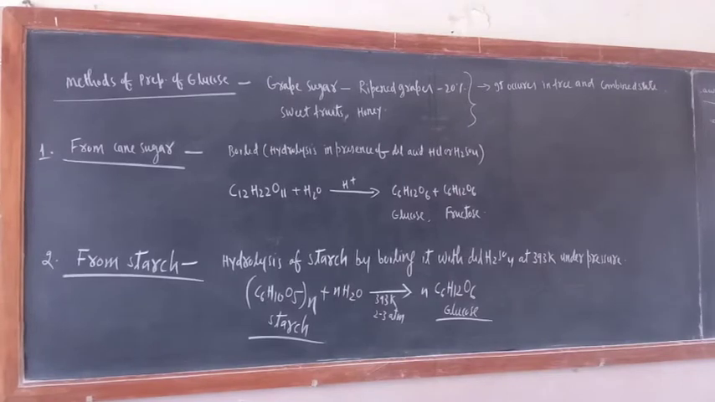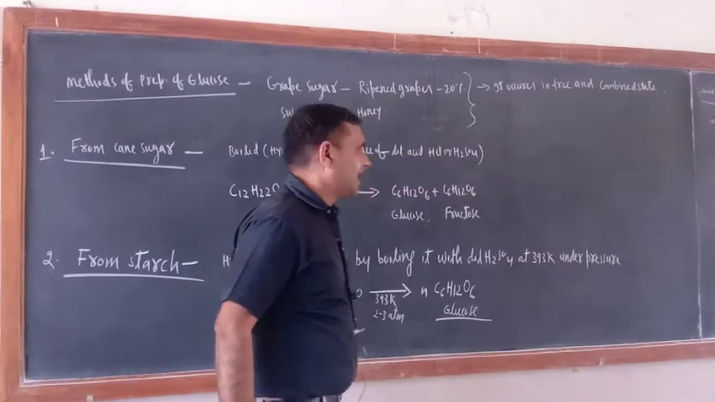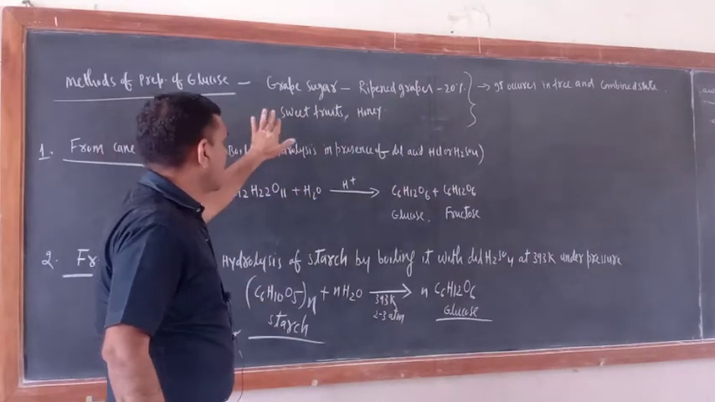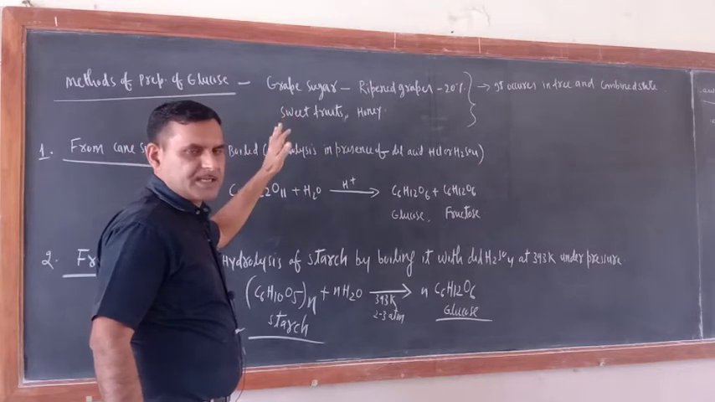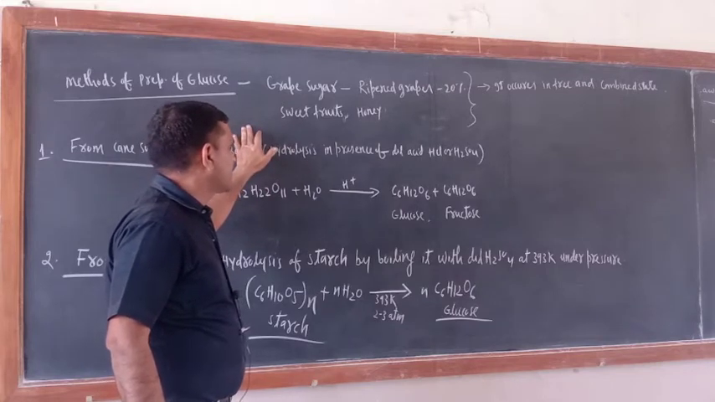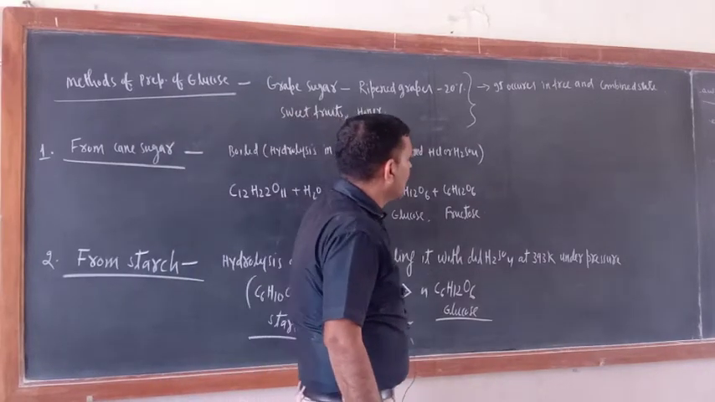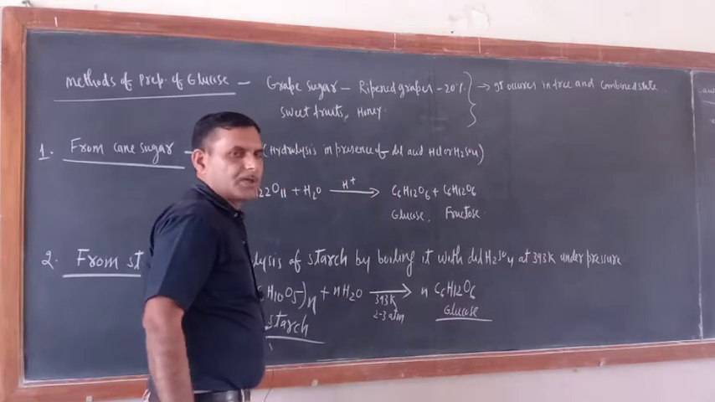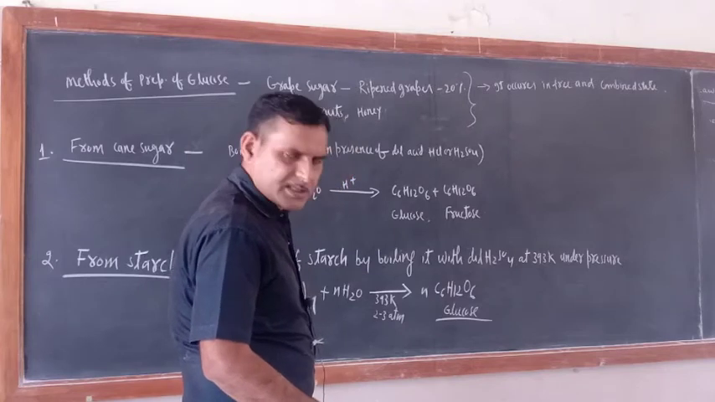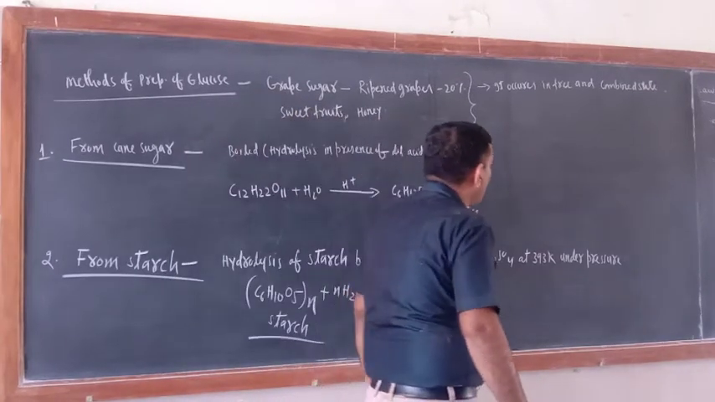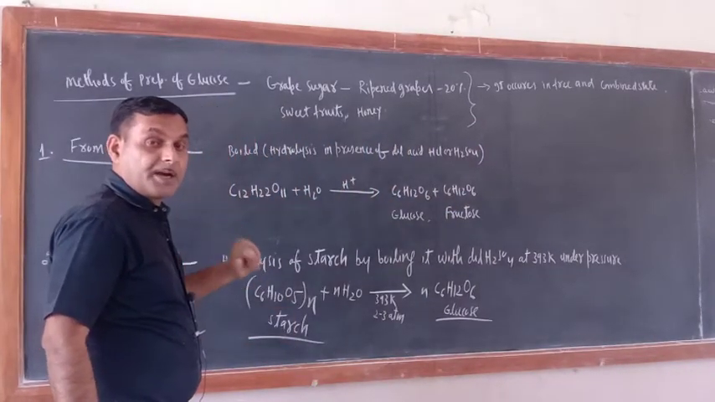Okay, so now methods of preparation of glucose. We will study glucose and fructose in detail. Glucose is also known as grape sugar, because it is mostly found in ripened grapes. 20% of it is present in ripened grapes. In addition to this, it is found in sweet fruits and honey also. It occurs in both free and combined states. In the combined state, basically it is found in starch and other polysaccharides, cellulose. Probably it is the most abundant compound on earth.